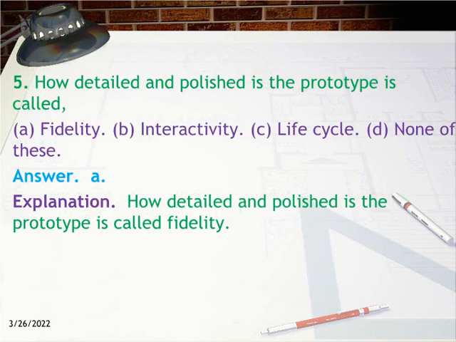5. How detailed and polished a prototype is, is called: A. Fidelity. B. Interactivity. C. Life cycle. D. None of these. Answer A. Explanation. How detailed and polished the prototype is, is called fidelity.